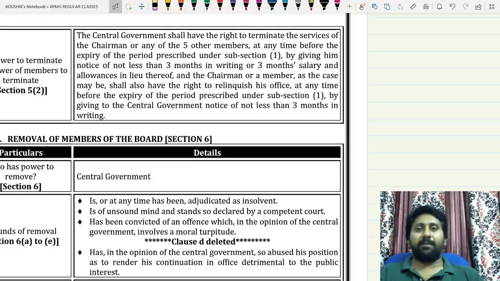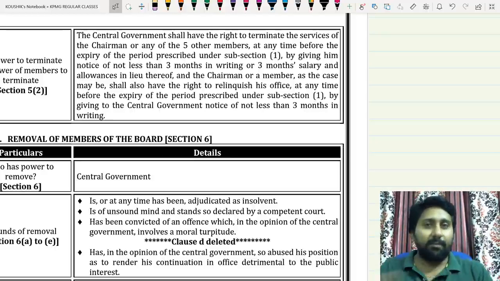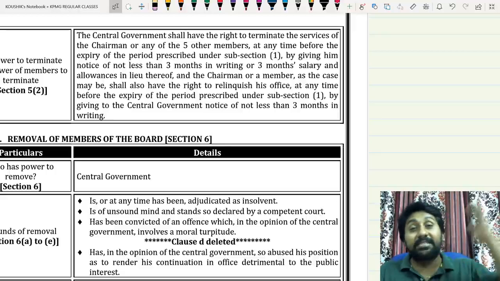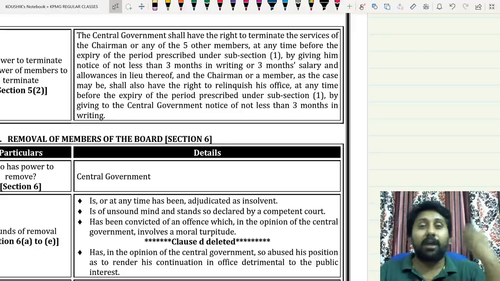I repeat once again, everyone. Termination can be of two types: termination through CG, and voluntary termination. If you terminate because of the action of CG, you can terminate, but CG has to give a notice prior, 3 months.